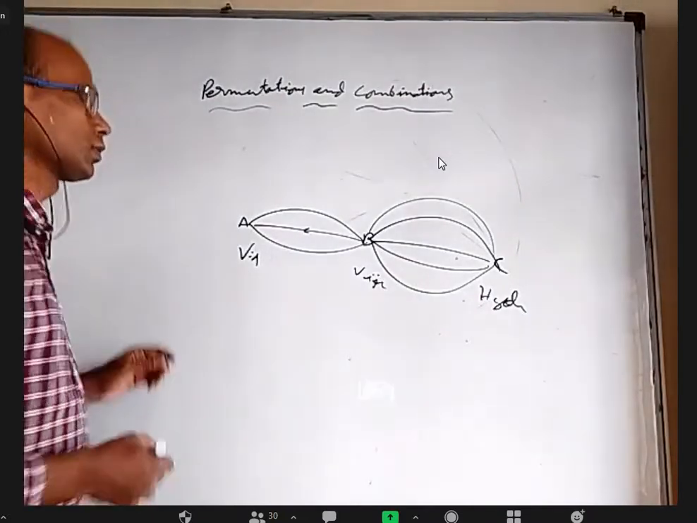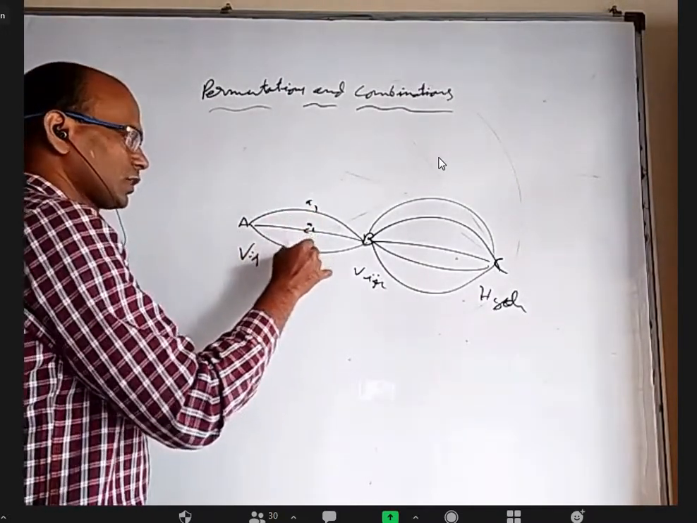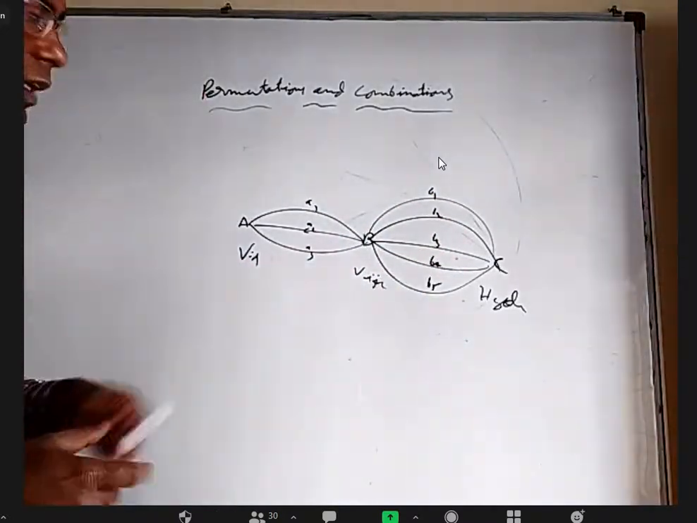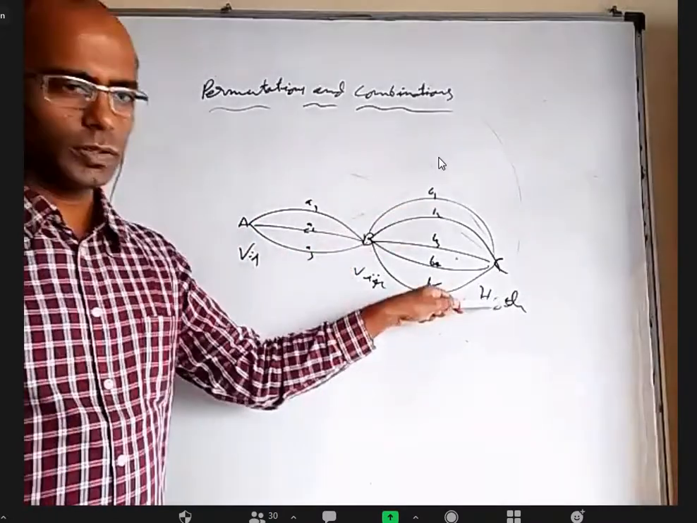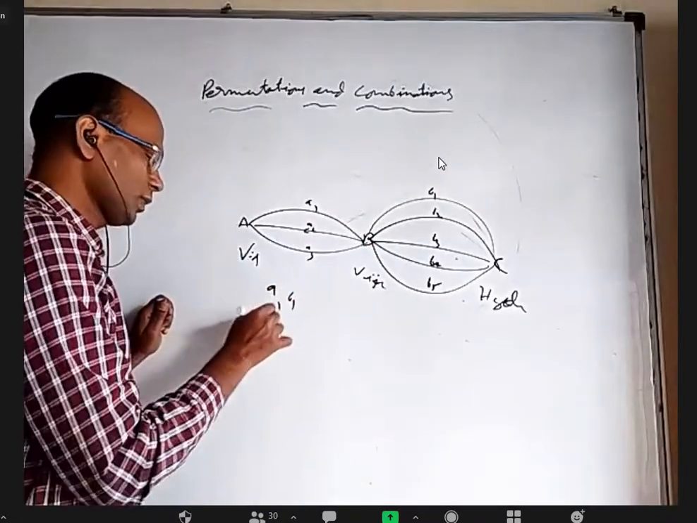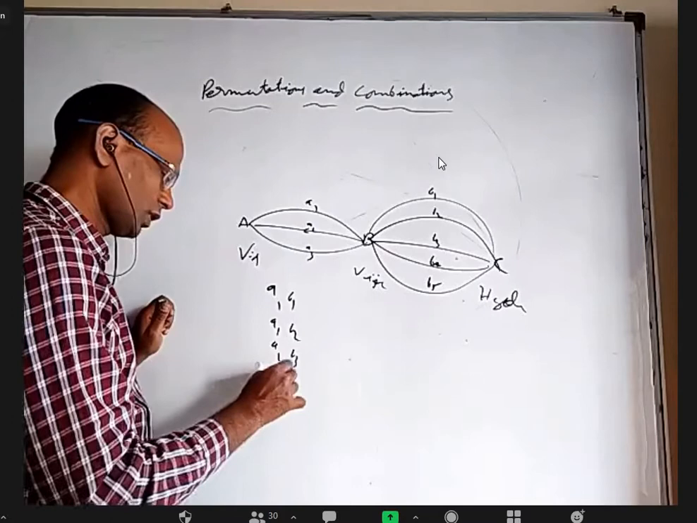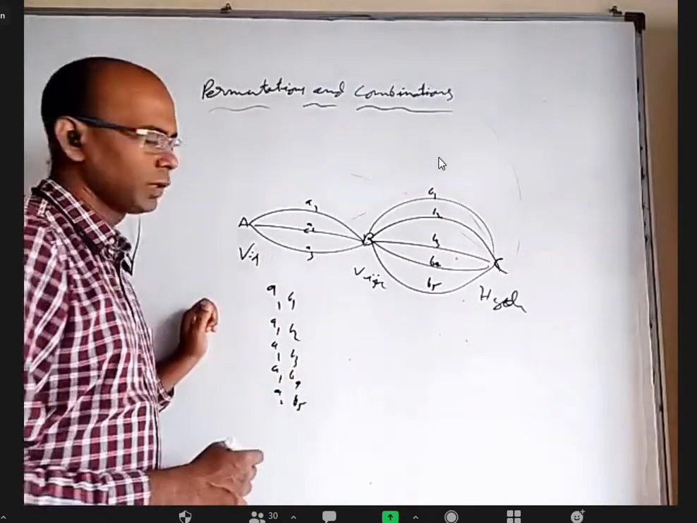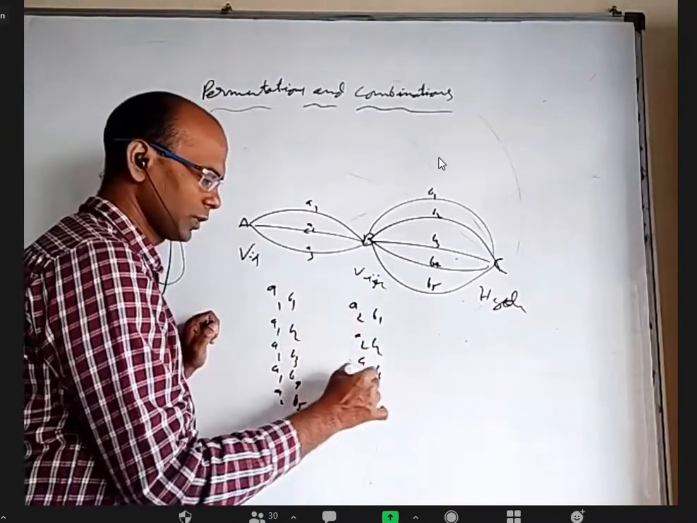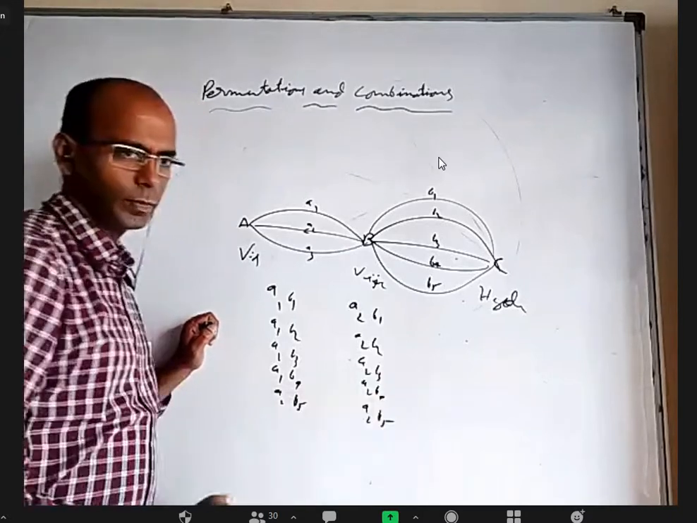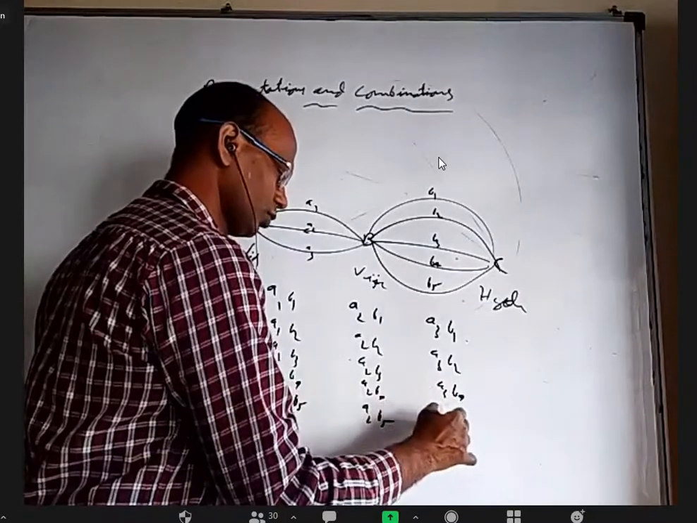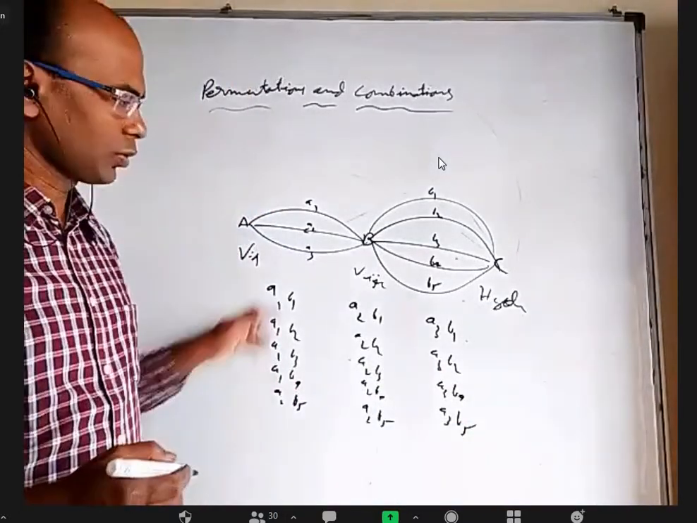I can call these A1, A2, A3, and B1, B2, B3, B4, and B5. Here I can go via A1 and then via B1, or via A1 and then via B2. Help me write all the routes. A1B1, A1B2, A1B3, A1B4, A1B5. Or somebody can go via A2: A2B1, A2B2, A2B3, A2B4, A2B5. With A3: A3B1, A3B2, A3B3, A3B4, A3B5. So total how many did I get?